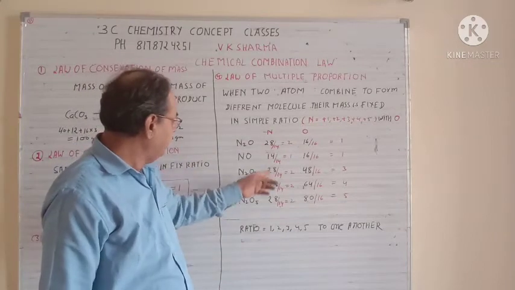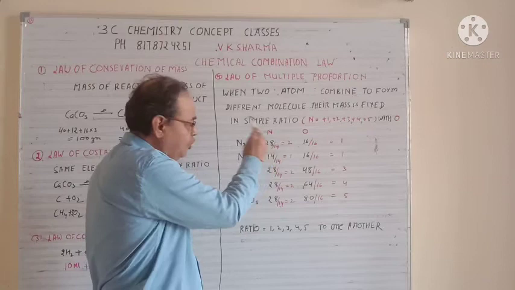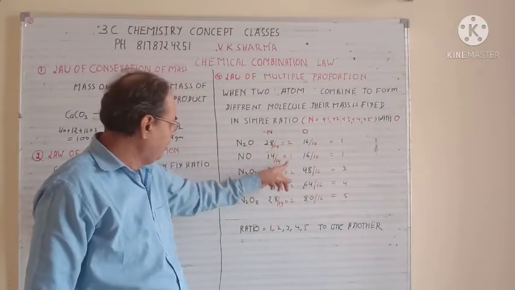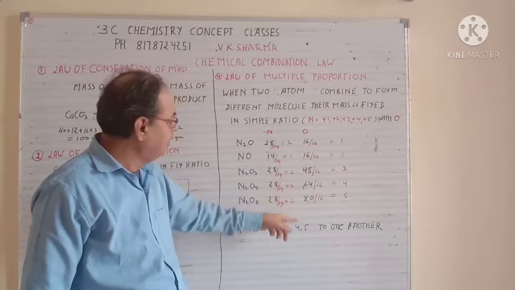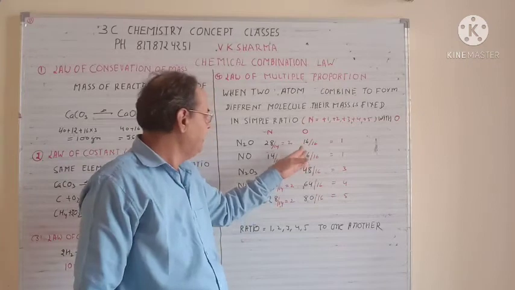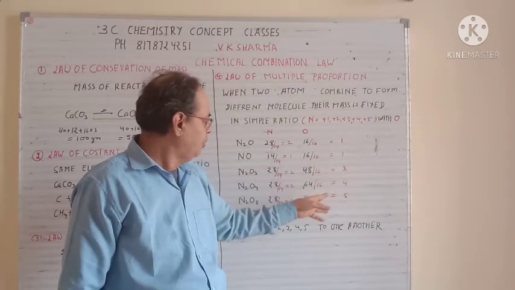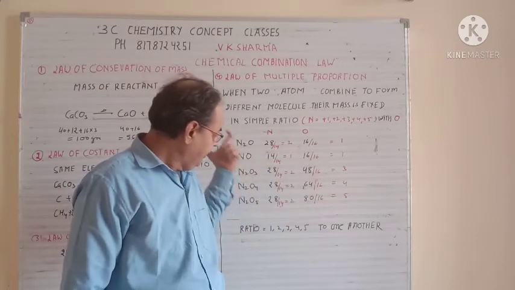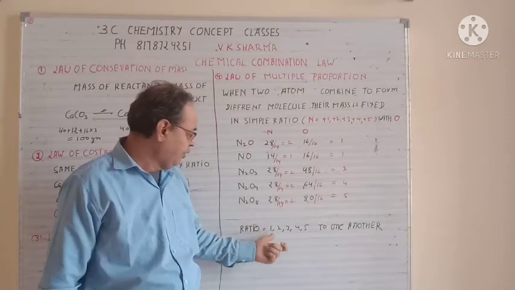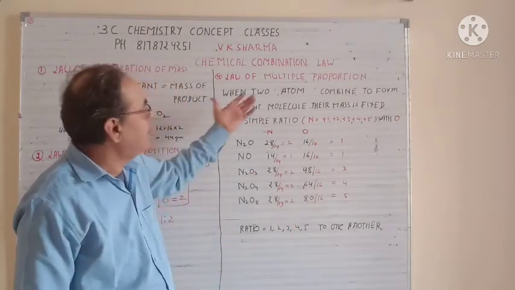Now if you divide the mass of nitrogen by the minimum mass of nitrogen, 14, you get 2, 1, 2, 2, 2. Same way with oxygen, you divide by 16, the minimum mass of oxygen, so you get 1, 1, 3, 4, 5. So overall, the ratio will always come in a simple ratio of 1, 2, 3, 4, 5. This explains the law of multiple proportion.